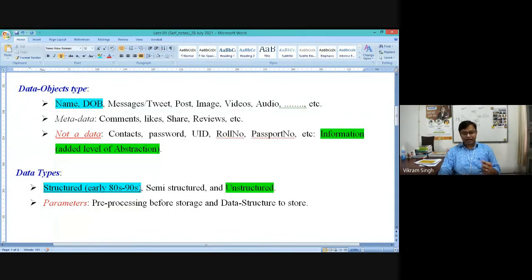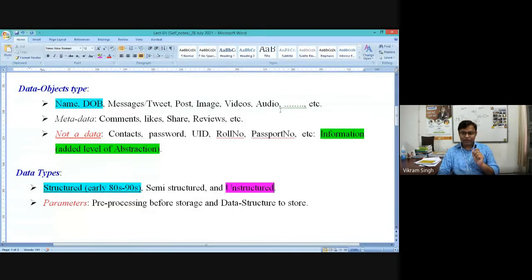In contrast to it, various evolutions and technological advancements happened after the mid 90s. It was then observed that your hardware system should have some capacity to capture and store data of unstructured nature, right? When I say unstructured, it means it has complex content. You cannot decompose it, right? You cannot fit this content into a structured organization.